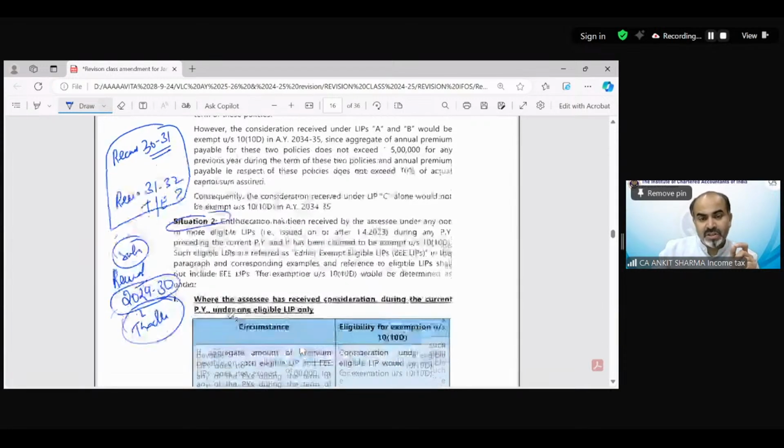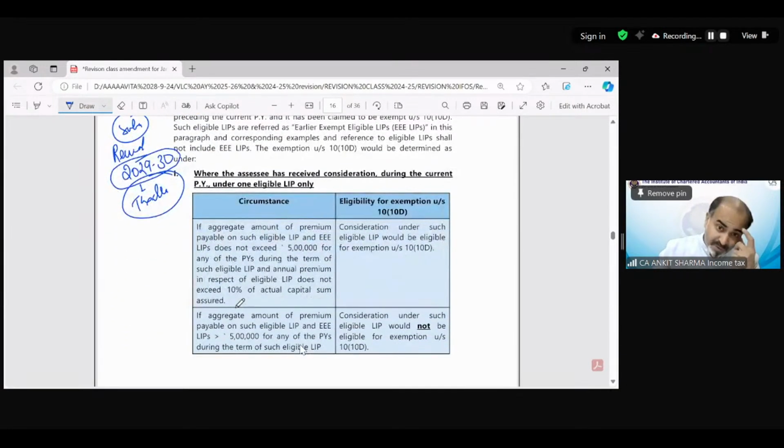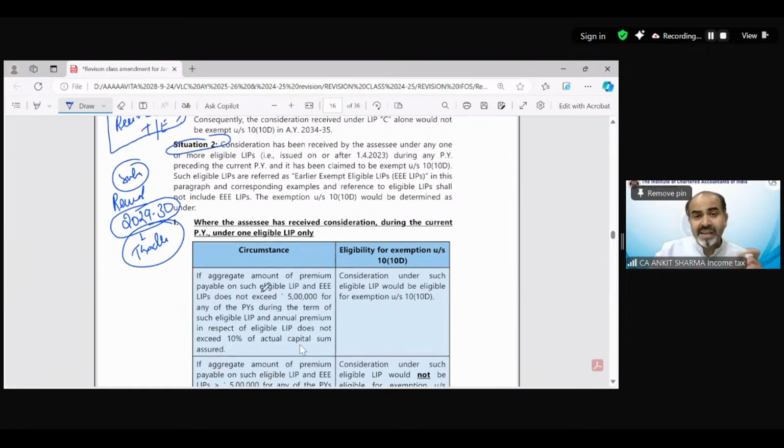So the provision is talking about if the aggregate amount of premium payable on such eligible LIP and the earlier exempted eligible LIPs. So triple E LIPs means earlier exempted eligible LIPs in this paragraph.